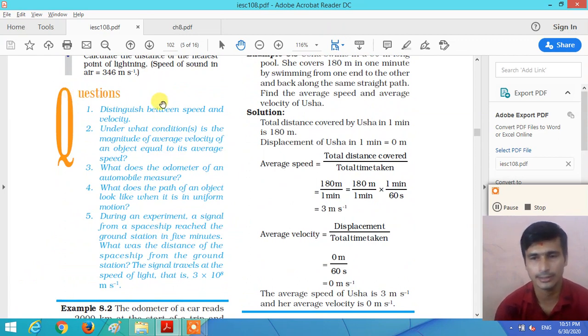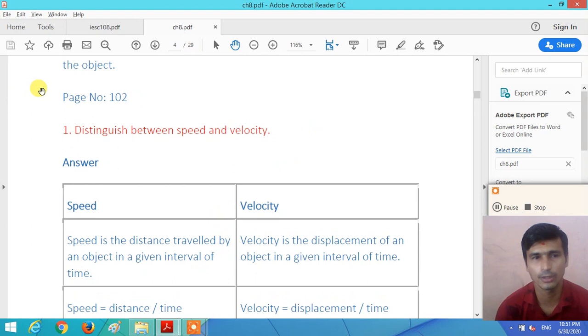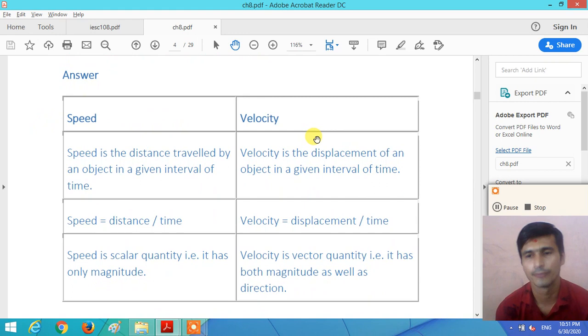So let us discuss the answers of all the 5 questions given on page number 102. On page number 102, the first question is: distinguish between speed and velocity. We already discussed this difference in the previous video, so see that video to understand more about the difference between speed and velocity.